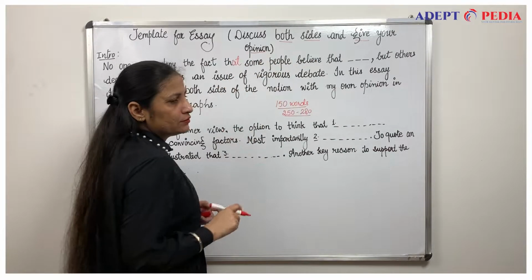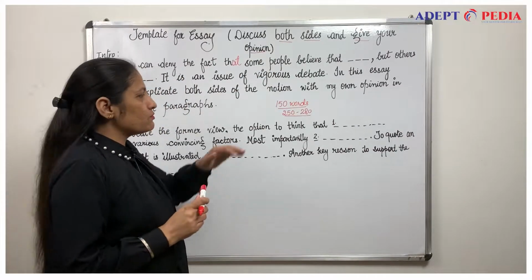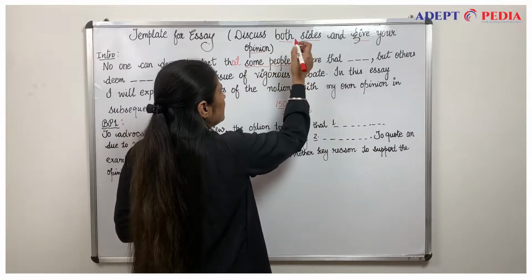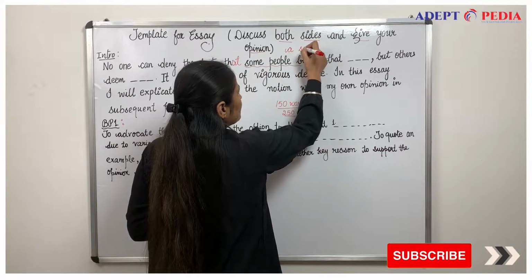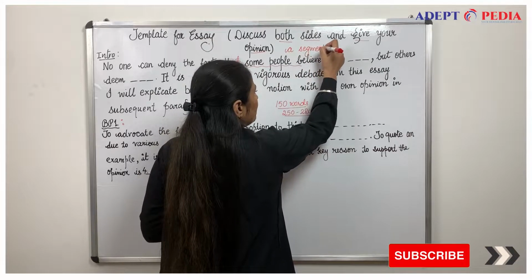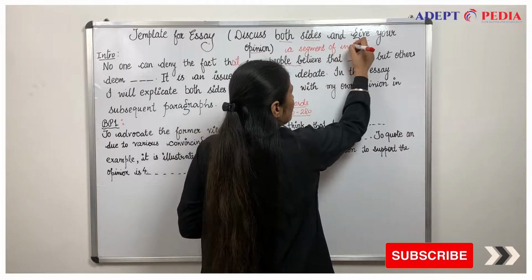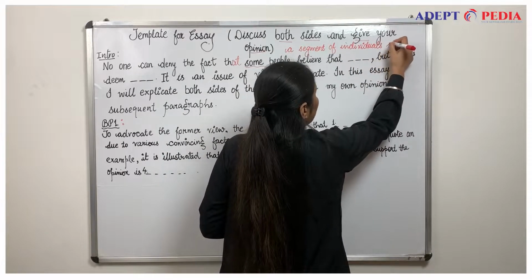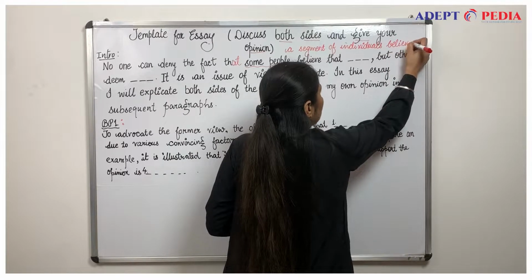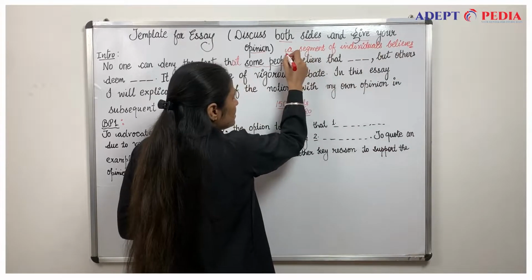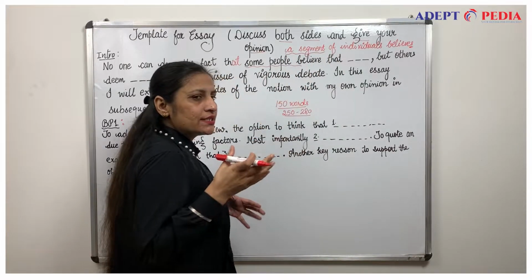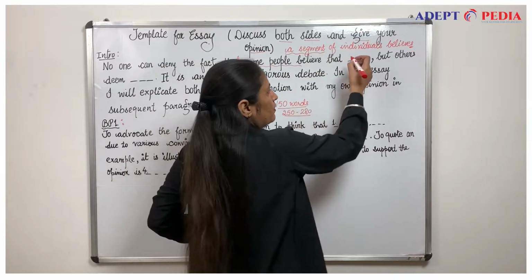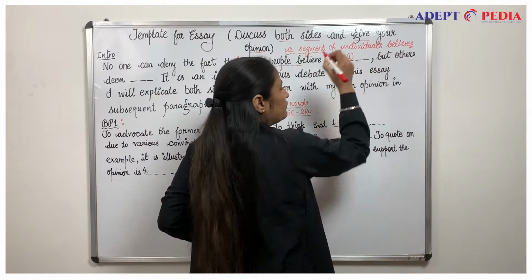Some people believe. Now in most essays this phrase is almost similar, some people believe. How can we rephrase it? Simply we can say a segment of, which means a group of individuals, believes. Make sure it will be believes, because our sentence started with a segment, a singular subject, where your first opinion or your first situation of the essay will be fitted.